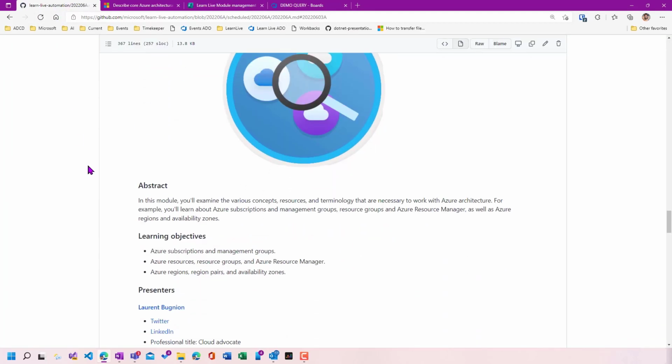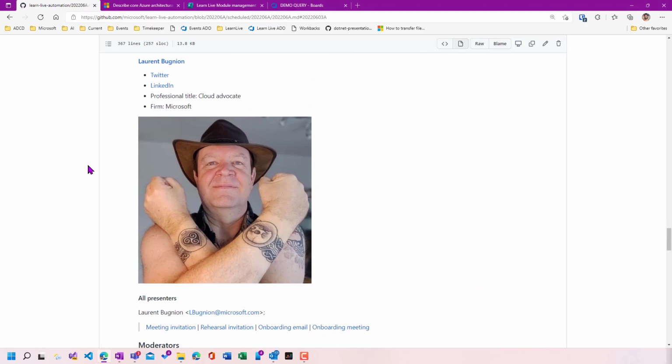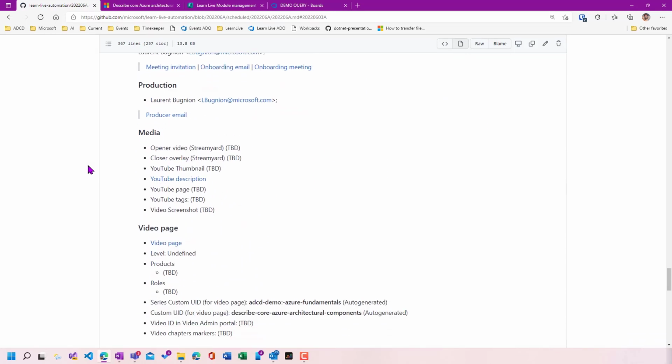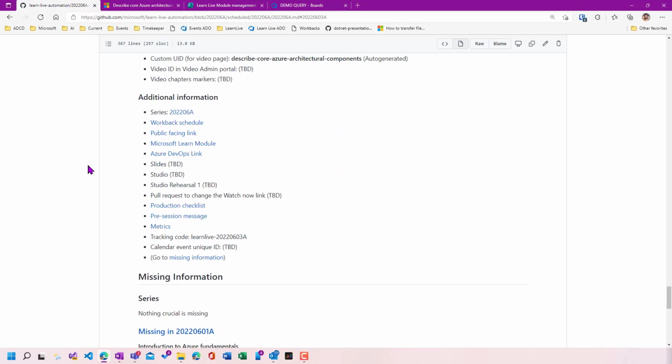Another important thing to mention is that everything happens in branches. And so every time that I submit something to my automation, it's going to go to a branch which is named after the series that the page corresponds to. And that allows me, as the owner of the repo, to go into the repo and to make sure that I'm not inputting invalid information. I can really go and check, and I can also discard input if this input is invalid simply by rejecting the branch.